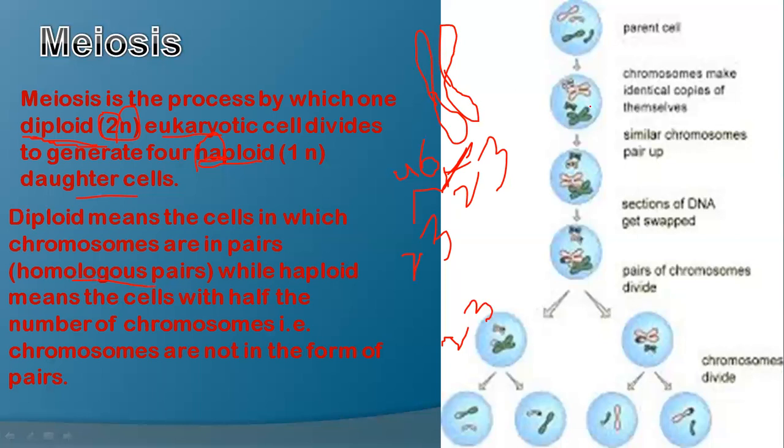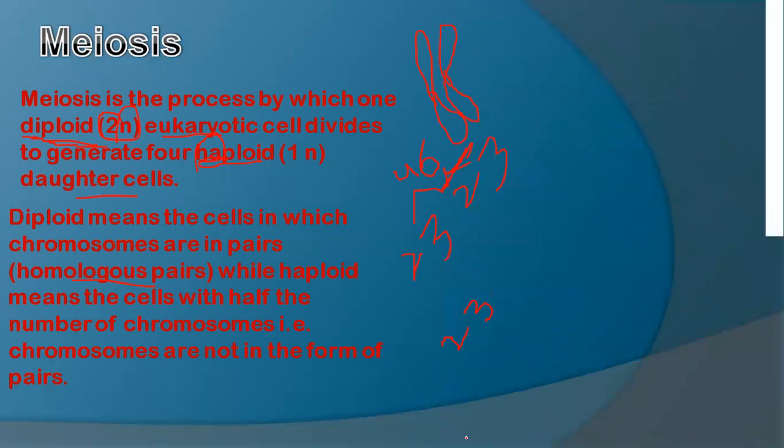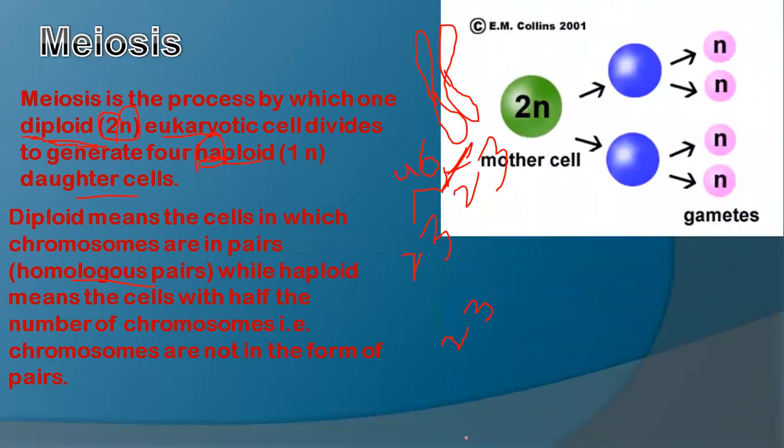So here you can see they form the pair, but when they are in the last four chromosome number, then they will be alone, no pairs are there. So that's why they are called half number of chromosomes. How all this process is going on, we will discuss in the next slides.